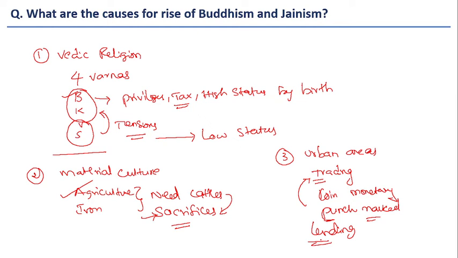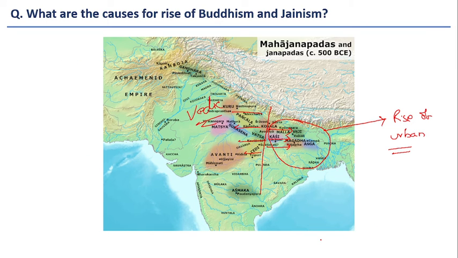But Brahmanical religion prohibited lending practices because they considered it as a sin, whereas Buddhism and Jainism encouraged the trading practices. If you see even today, Jainism is very popular in merchant class, and at that time merchants patronized both Buddhism and Jainism. So because of all these reasons, Buddhism and Jainism flourished in the eastern part of Indian subcontinent. So these are the broad causes for rise of Buddhism and Jainism.